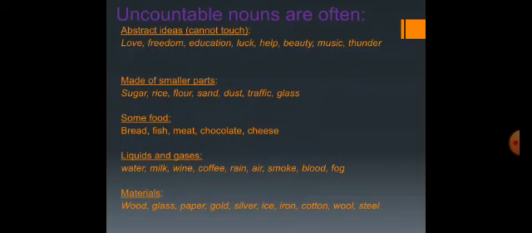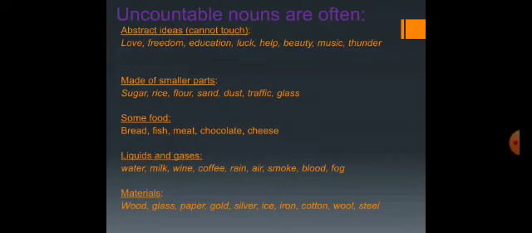I want a piece of chocolate. Liquids and gases like water, milk, wine, coffee, rain, air, smoke, blood, fog are uncountable nouns. Materials like wood, glass, paper, gold, silver, ice, iron, cotton, steel, these are uncountable nouns. But sometimes there are some exceptions.